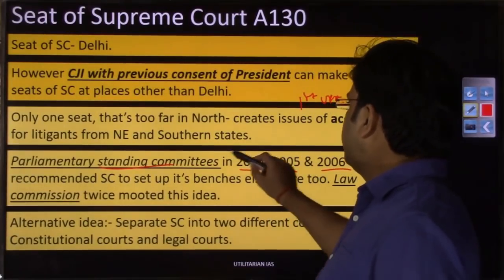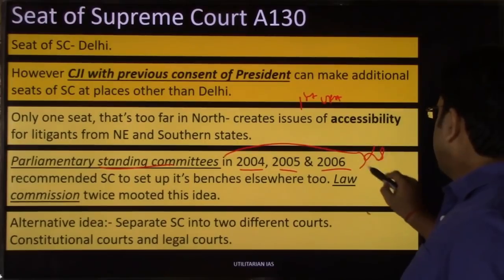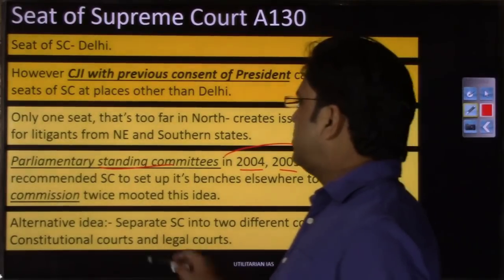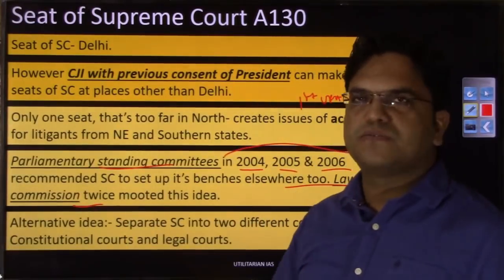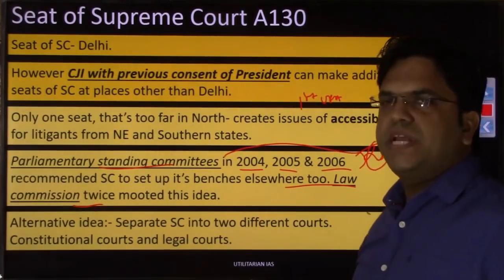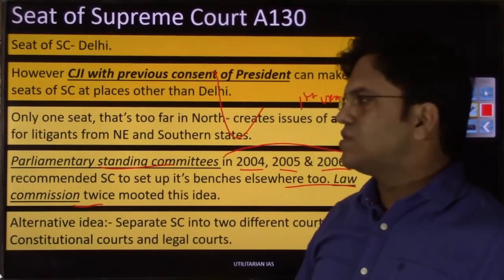These recommendations were given in the Parliament, in Lok Sabha, but it was not widely discussed, right? The Law Commission as well has recommended that this demand for a seat of the Supreme Court is very appropriate and it should be established in the southern and eastern portions of India, right?